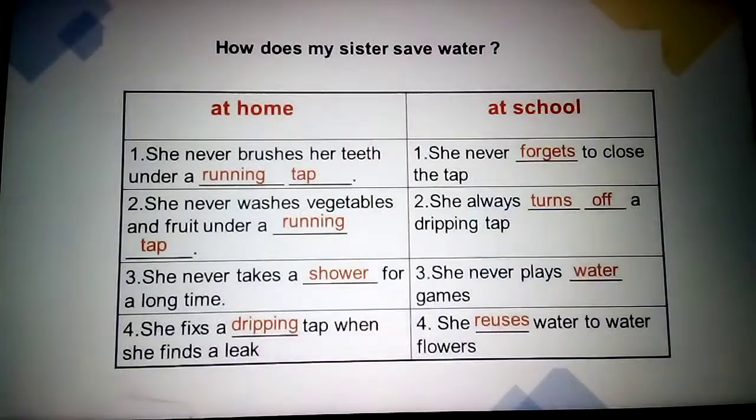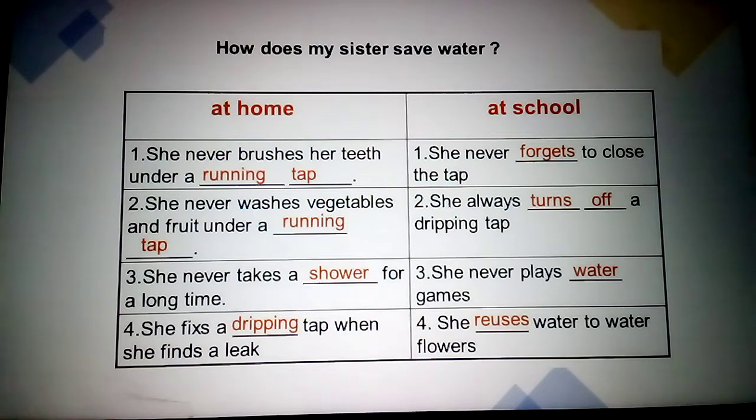See here, one boy is asking, how does my sister save water, at home and at school? My sister never brushes her teeth under a running tap. We cannot use a running tap while brushing, because so much water will be wasted. Instead, we can fill water in a mug and then use it.